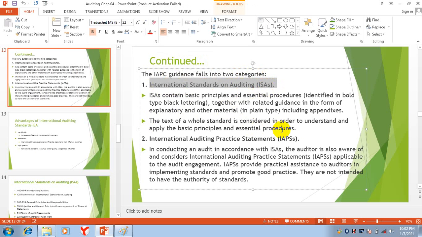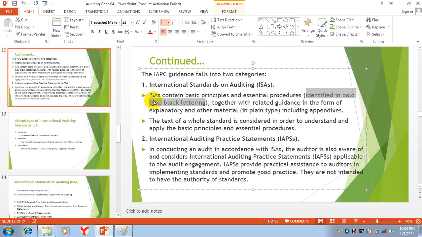These are basically the standards developed by the International Auditing Practice Committee. In these standards, there is bold type black lettering and plain type lettering.